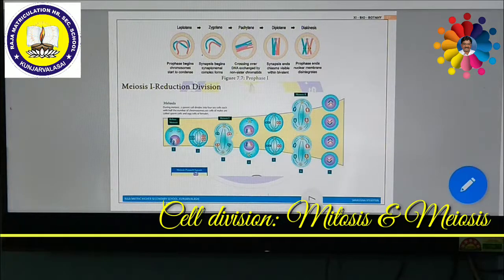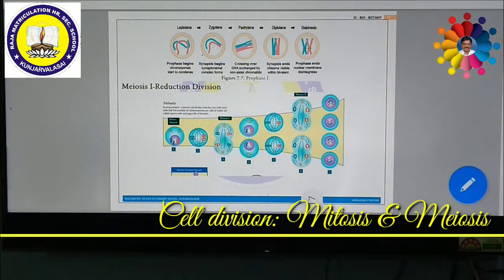Chiasmata and crossing over do not form in mitosis, but chiasmata formation as well as crossing over occurs in meiosis. In mitosis, daughter cells are genetically identical, but in meiosis, daughter cells are genetically different from the parent cell. 2 daughter cells are formed in mitosis. 4 daughter cells are formed in meiosis.